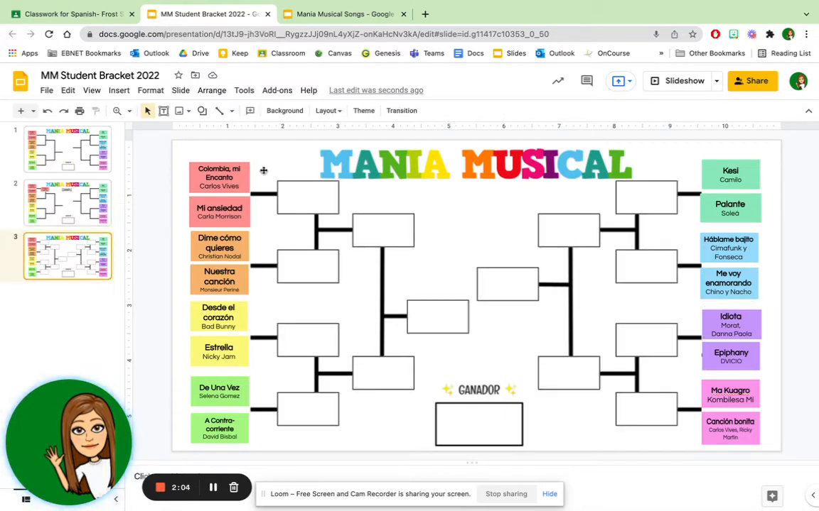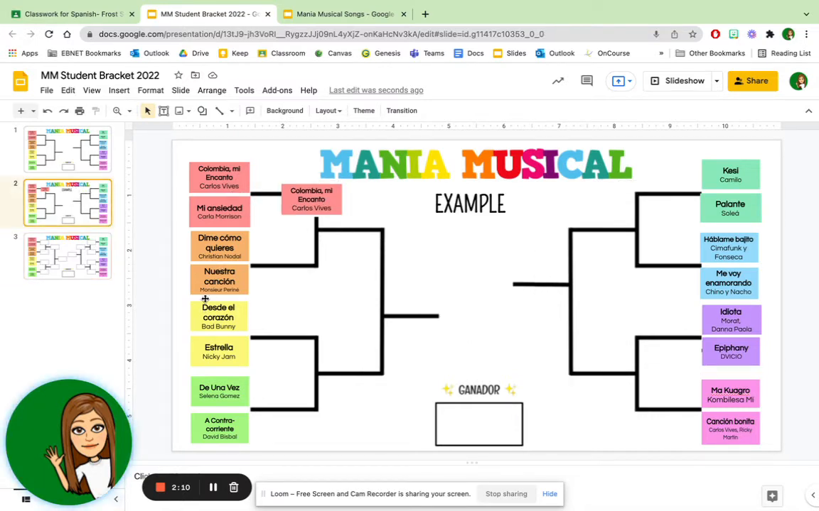I did also put the spots on this blank one here just in case you need help figuring out who competes against who. Then I'm going to have Dime Como Quieres versus Nuestra Canción. I'm going to do Dime Como Quieres, so Control C, Control V. Desde el Corazón by Bad Bunny versus Estrella by Nicky Jam. Obviously, Bad Bunny is going to move forward for Sanira Fletcher's bracket. So I copy, I paste, and I drag.